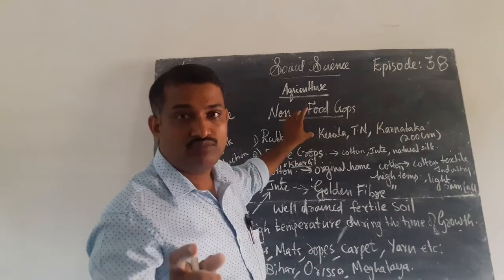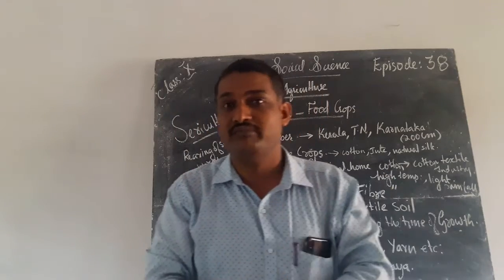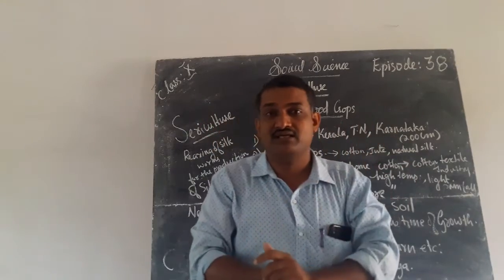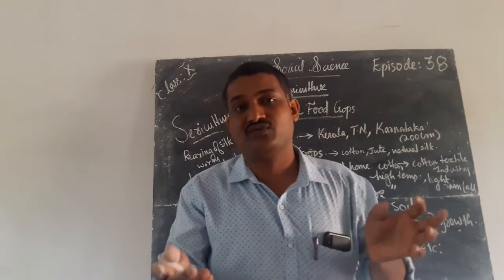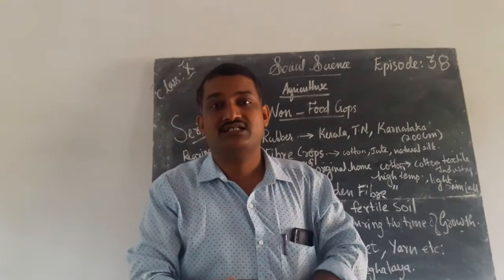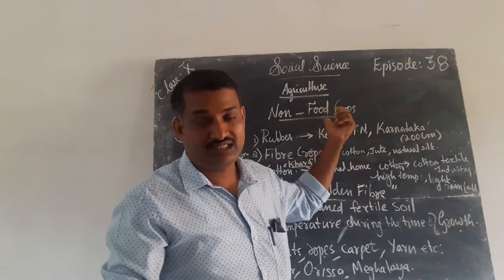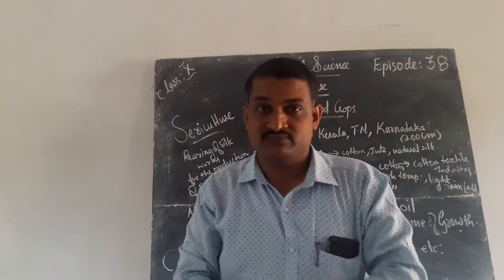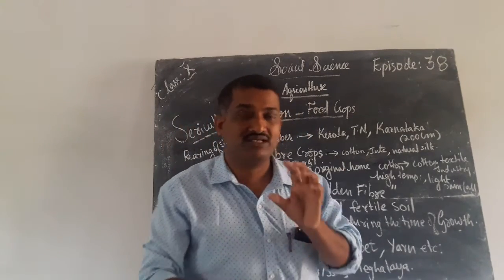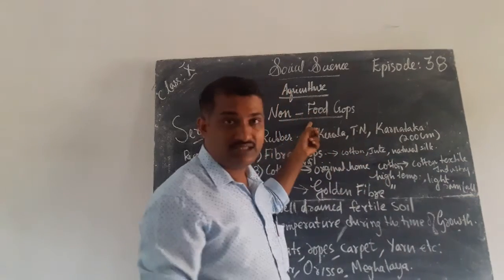Which are the non-food crops? First one is rubber. You are familiar with rubber. Sometimes your parents may cultivate rubber. In ancient times, Kerala was the land of coconut. People cultivated coconut. But nowadays, which agriculture do they mainly focus on? Rubber agriculture. Rubber we can call a cash crop or commercial crop, that is non-food crop.